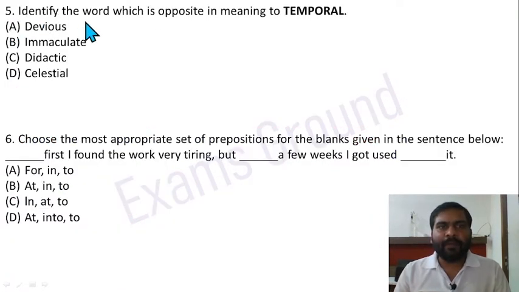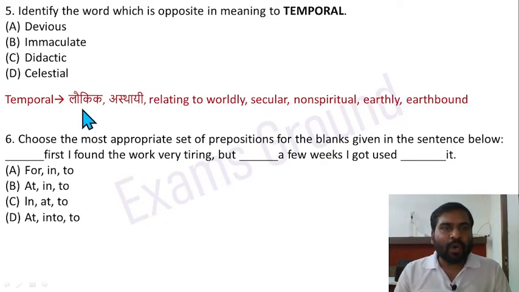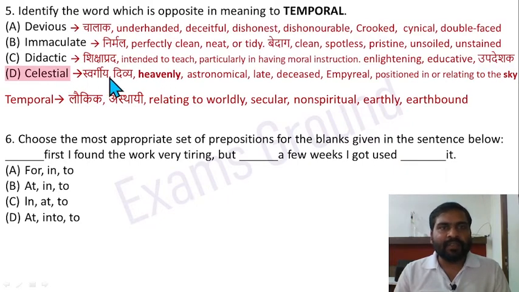Question 5. Identify the word which is opposite in meaning to temporal. Temporal means लौकिक, earth bounded, अस्थायी, relating to worldly or secular or non-spiritual, earthly. Things which are related or bound to earth are called temporal, and opposite to this is celestial, swargiya, divya, heavenly, or something relating to the sky, positioned in or relating to the sky.